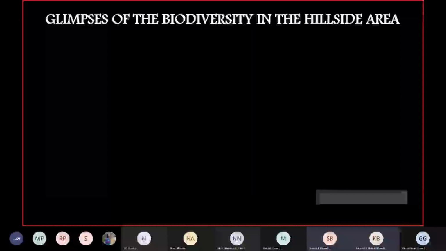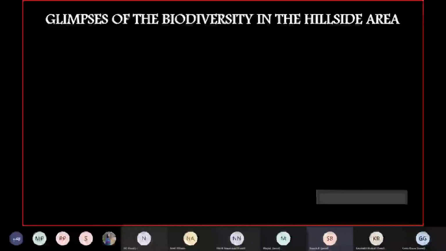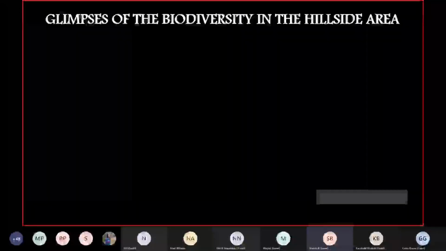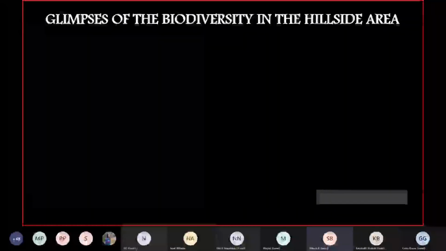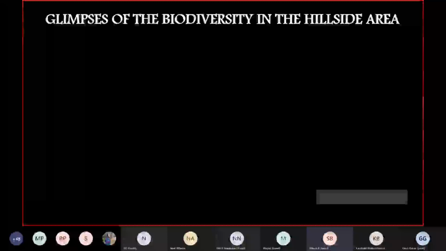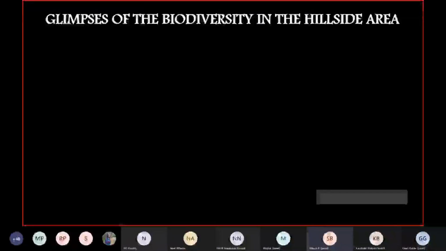So that was actually the most complicated part, the numbers, which was the comparison between the 2009 study and the 2020 study. Numbers always confuse people, so let's have something simple. We will have glimpses of the biodiversity of the hillside area with the photo slides. Next, please, David.